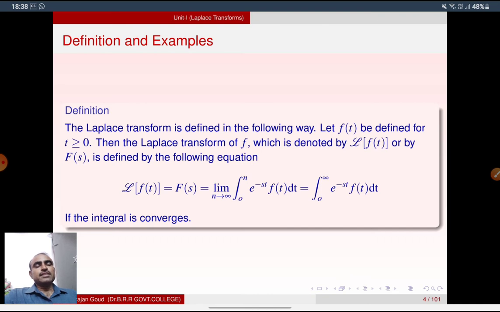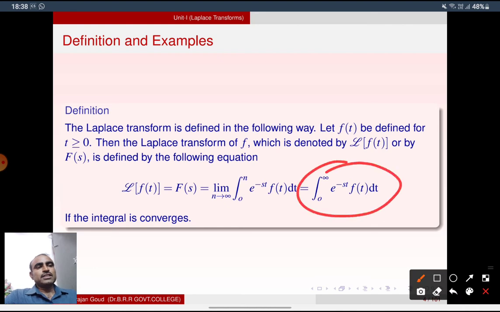If this integral converges, then we say that the Laplace transform exists and L of f(t) is equal to the integral 0 to infinity e power minus st f(t) dt. This can be denoted by capital F of s.